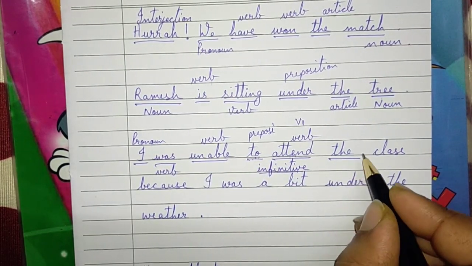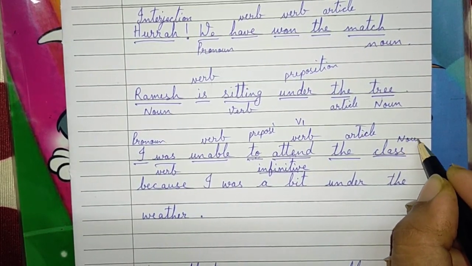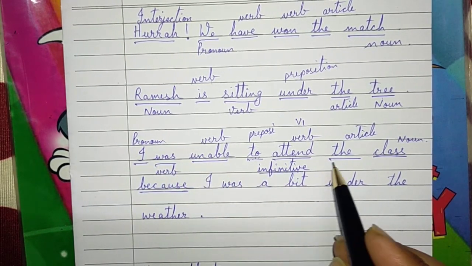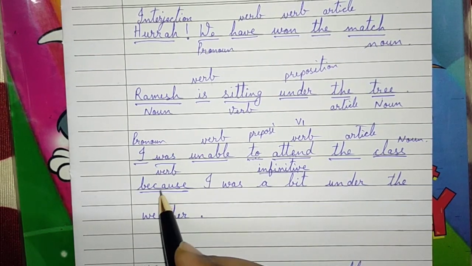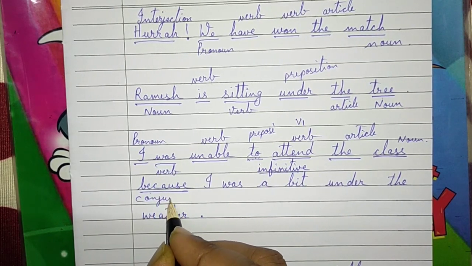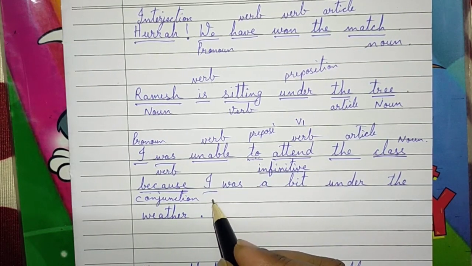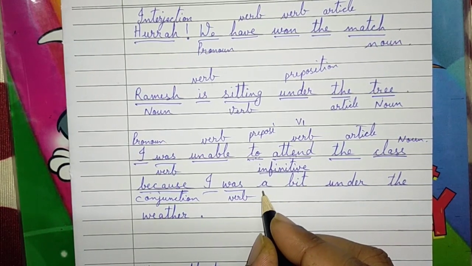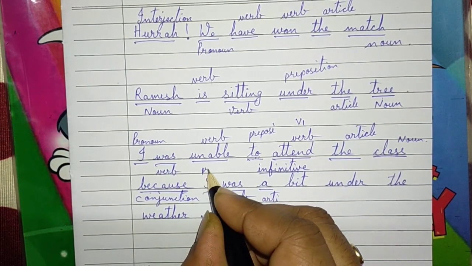The, it is an article, and what is class? It is a noun. Okay. So now because is joining these two sentences. I was unable to attend the class, it is a sentence. I was a bit under the weather, another sentence. And because is joining these two sentences. So what is because? It is a conjunction. Is it clear? So because is a conjunction. I, pronoun. Was, verb. A, article. So I am just writing in short. I is a pronoun.